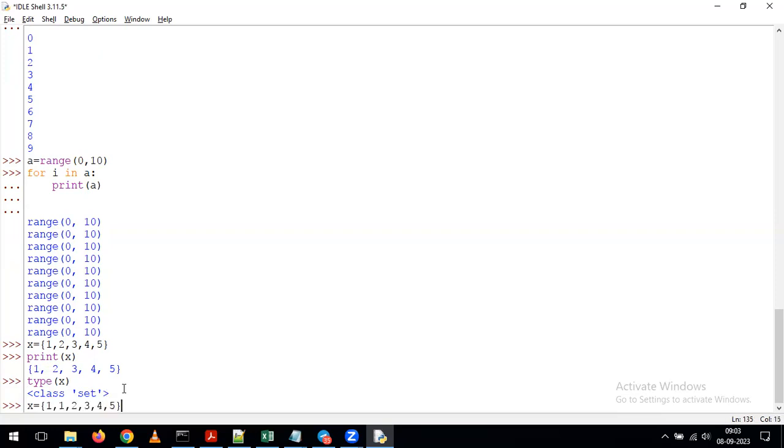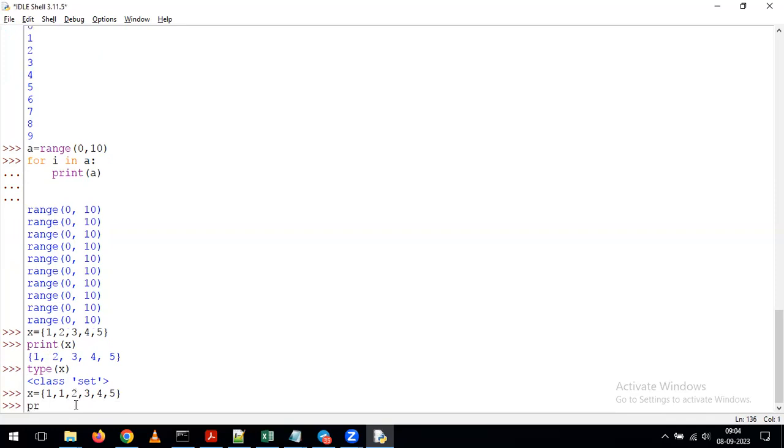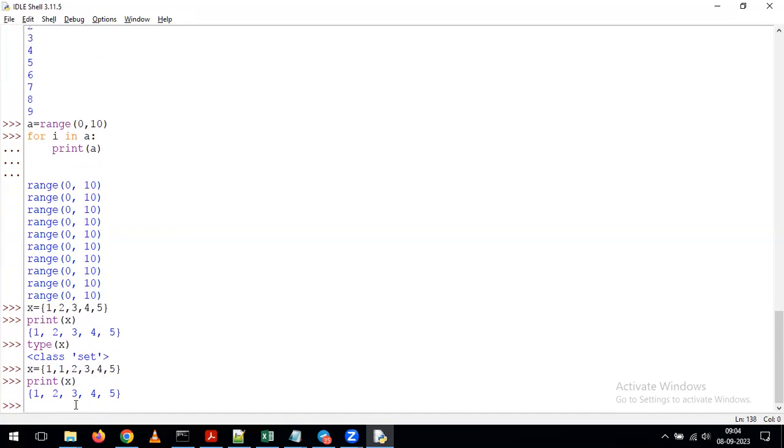Indirectly, I am trying to pass duplicate values with the curly braces, for your set data type. After that, I am giving print of x. If you see, it is not displaying the duplicate values, only the unique values. We are giving the value 1 two times, but as part of displaying or representing the data, it shows only the unique values. It allows the duplicates, but when using the x variable, it does not give the duplicate values, only the unique values.